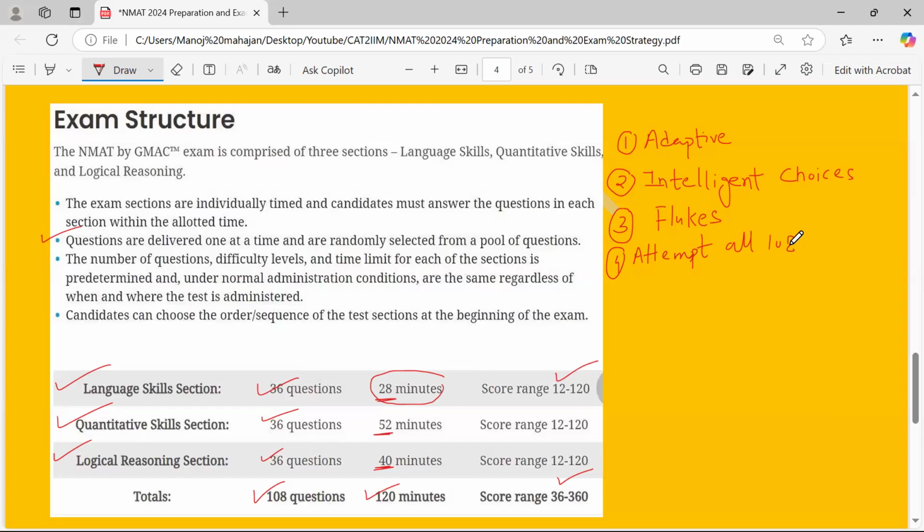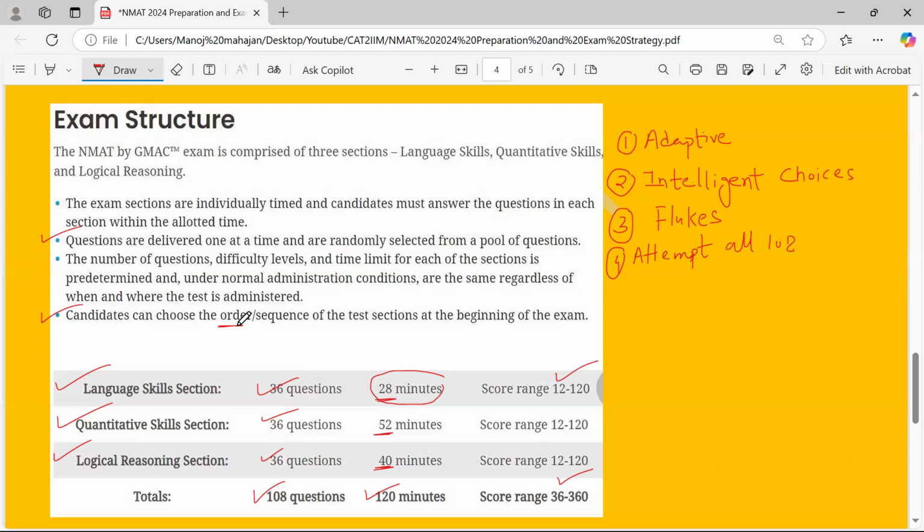Now, if you look over here, one more thing, you have the choice of the order in which you want to write the sections. So it could be language skills first, it could be logical reasoning first, or maybe the quantitative skills first. So the order is completely up to you. So you have to write a few NMAT mocks so that you have a fair idea what should be the order of the sections. So that is important.